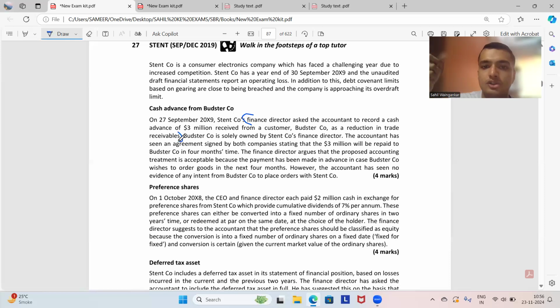Though Buster company does not expect a payback of the loan, because Buster is solely owned by Stent company's finance director, it is a related party. Still, it was a related party loan and should have been disclosed by the finance director.